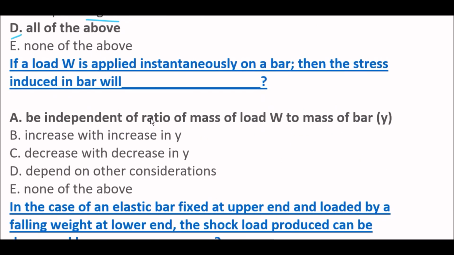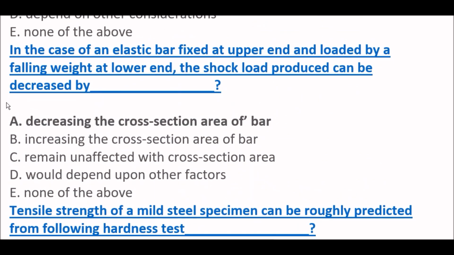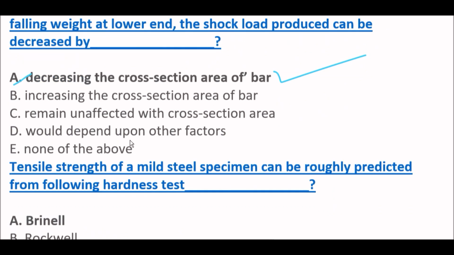If a load W is applied instantaneously on a bar, then the stress induced in the bar will be independent of the ratio of mass of load W to mass of bar. Option A is right one. Next question. In the case of an elastic bar fixed at the upper end and loaded by a falling weight at the lower end, the shock load produced can be decreased by decreasing the cross-section area of the bar. Option A is right one. Next question.